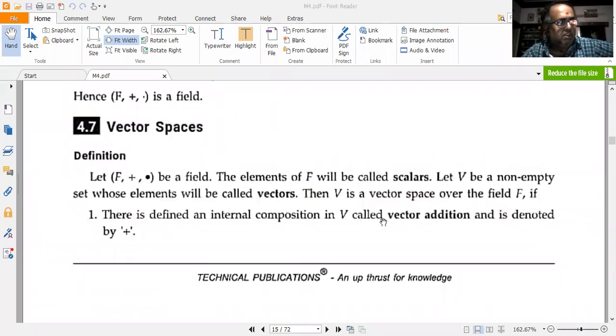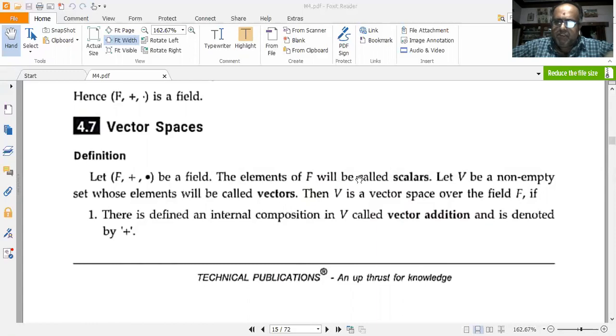We shall talk about vector spaces. How do we define a vector space? That is what is first important to look into. Let (F, +, ·) be a field. That is, let F be a field over addition and multiplication. The elements of F are called scalars. So let V be a non-empty set whose elements will be called vectors.